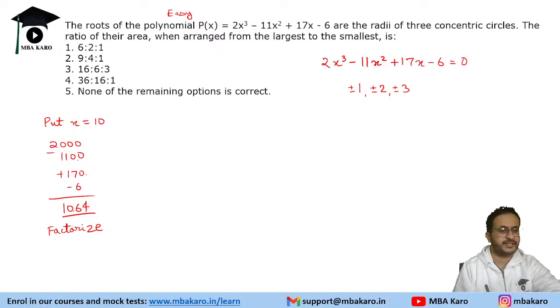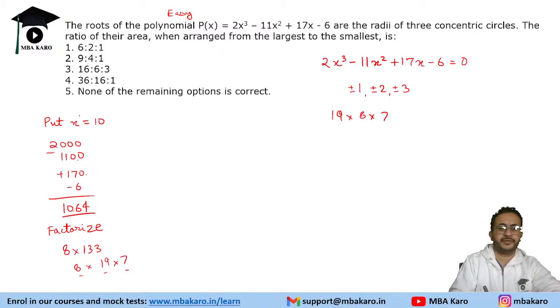लग रहा है last के 3 digits 064 है. So if you divide by 8, 8 into 13 is 104. Okay, and 24, 133. 133 is again 19 into 7. If you are well versed with these numbers, now this technique works when you are good with numbers. 8 into 19 into 7. So we can say this is 19 into 8 into 7.